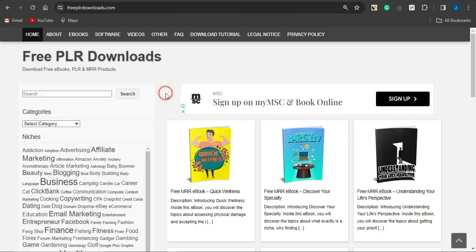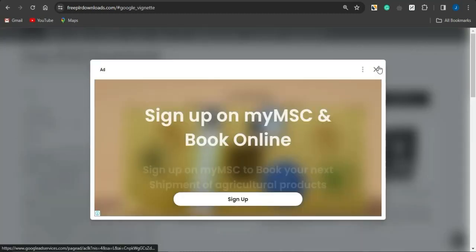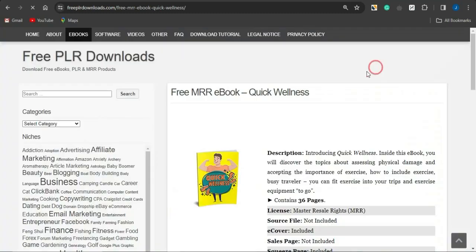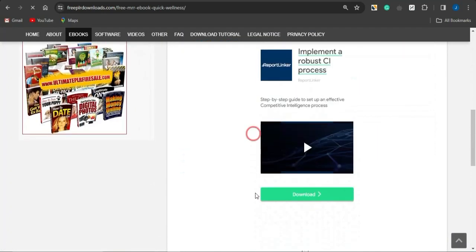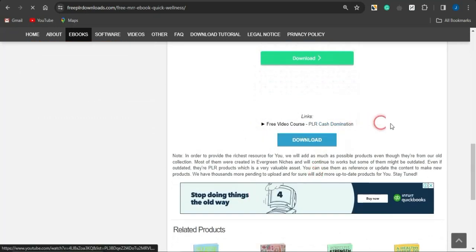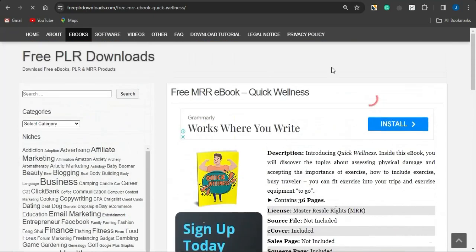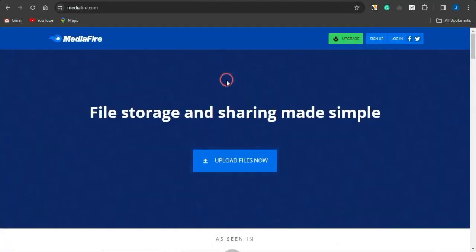And guys, once you do that and you download a very cool free PLR right here, to download one, maybe I select this ebook right here. It's going to take me to a page where I can see more details about the ebook, and I can just go to the bottom section, click on download, and it will be downloaded on my device. When it has been downloaded, you can head on to platforms like mediafire.com.